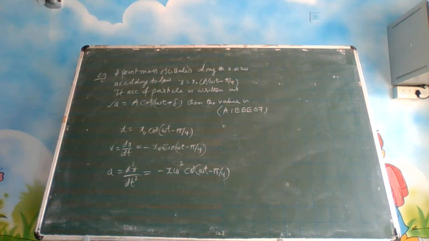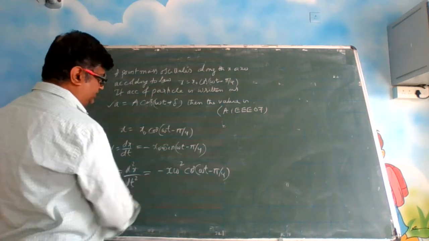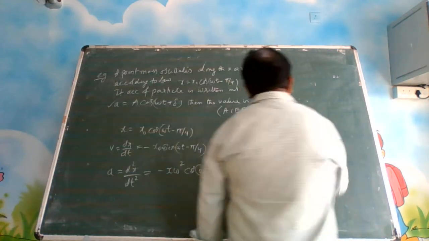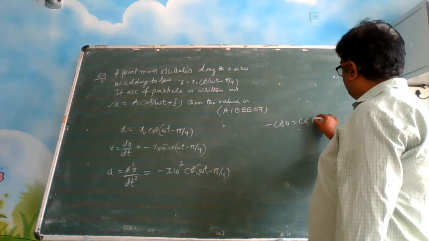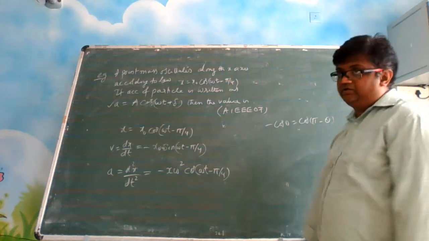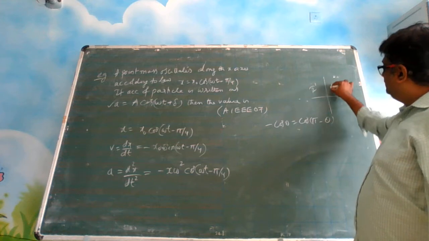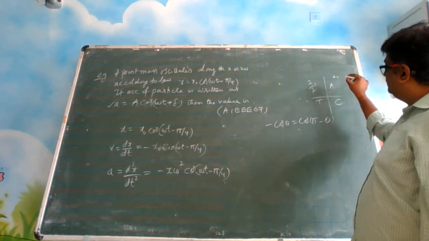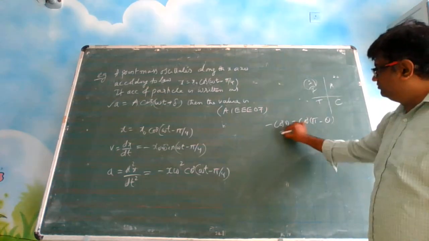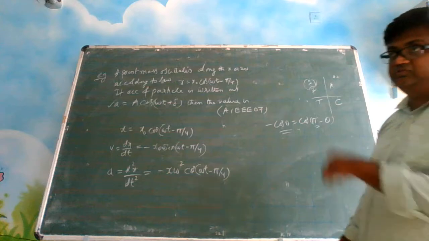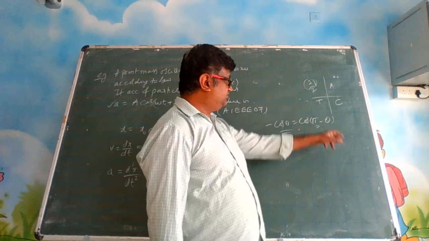Okay. Now in this question, it is in this format. There is no minus over here. So you know that minus cos θ is equal to cos(π − θ), 180 minus θ, isn't it? 180 minus θ means it is in the second quadrant. All Silver Tea Cups, isn't it? So in the second quadrant, sine is positive but cosine is negative. So cosine will remain cosine, but it becomes negative. So minus cos θ is equal to cos(π − θ).